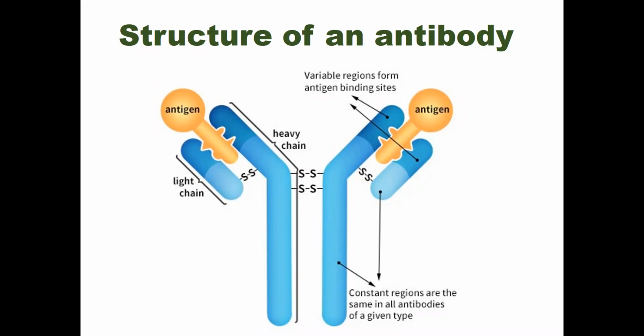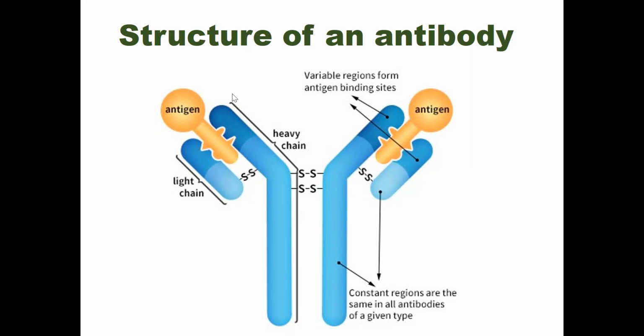Each of the two arms of the Y-shaped structure of the antibody contains both variable and constant regions of the polypeptide chains, and this region only interacts with the antigen. That's why it is called the antigen binding region.